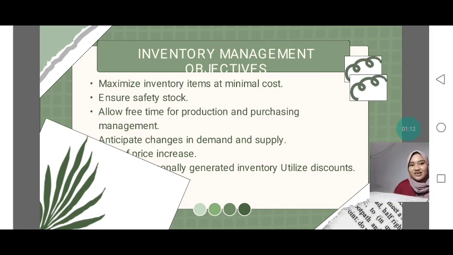Inventory management objectives. Number 1 is to maximize inventory items at minimal cost. Number 2, ensure safety stock. Number 3 is to allow free time for production and purchasing management. Number 4 is to anticipate change in demand and supply.